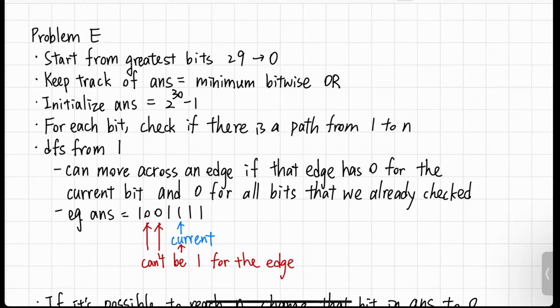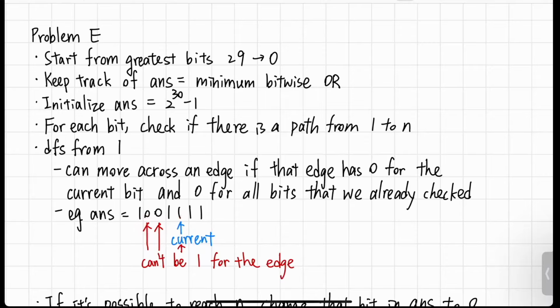So for example, if we are currently on this bit and we've already updated answer so that these two bits are all 0, then when we DFS from 1 for this bit, we can move across the edge if the weight or the label for this edge is not 1 for these 3 positions.